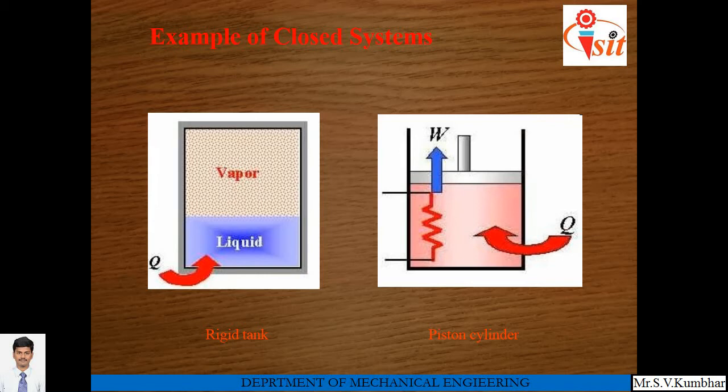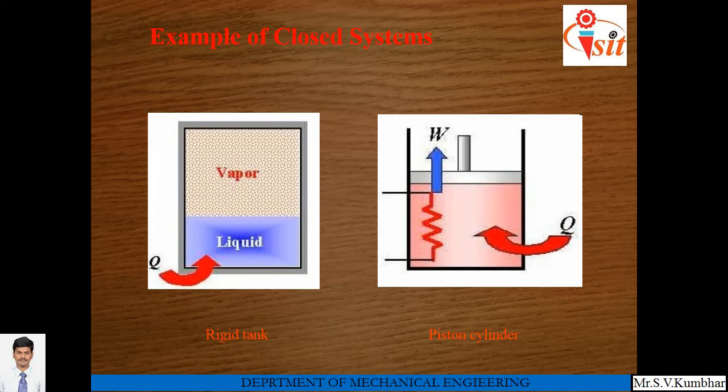For example, boiler. If you consider an example of boiler, water is heated continuously with the help of flue gases which are produced by burning coal. So this flue gas will exchange heat with the liquid, and the liquid is heated. As the liquid is heated, it is converted into vapor. This water is converted into vapor, steam, and that steam is used for many purposes.